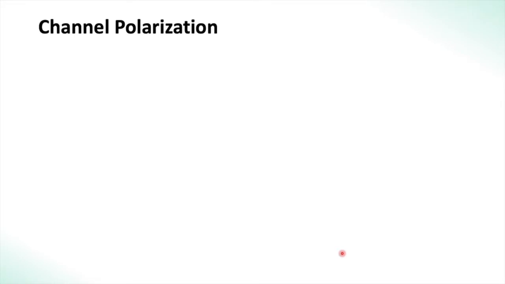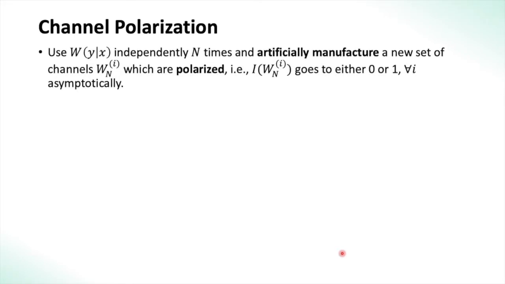Moving to channel polarization, we define this operation by using the channel W of y given x independently n times to artificially manufacture a new set of channels W_n^(i) which are polarized. That is, their capacity goes to either 0 or 1 asymptotically.